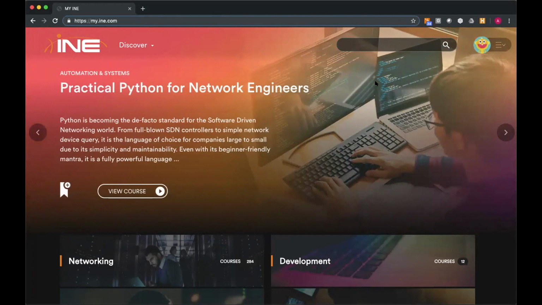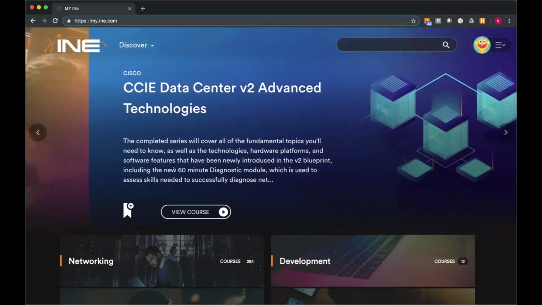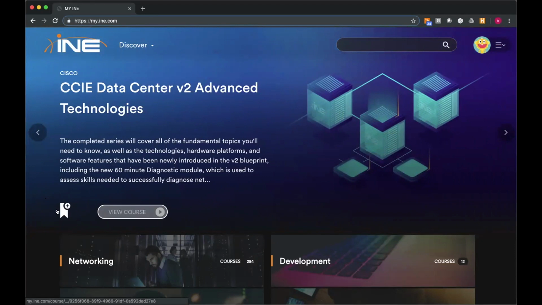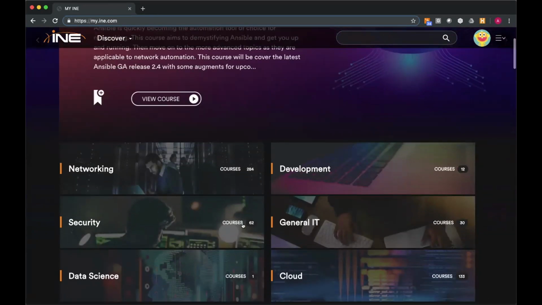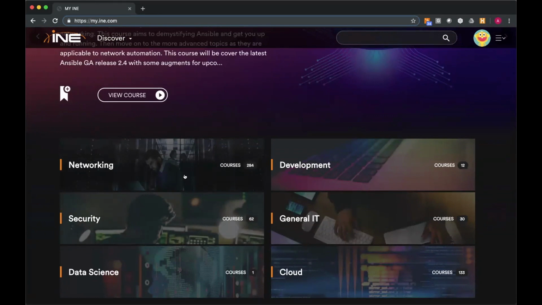But just taking a look at the main page, you will see we've got this scrolling marquee that is just going to take you through some of the available courses. You'll see you can jump right into a course. You can add a course to your active courses tab. I will show you how to find all of those things as well. As we scroll down, you will see some of those content or learning areas.